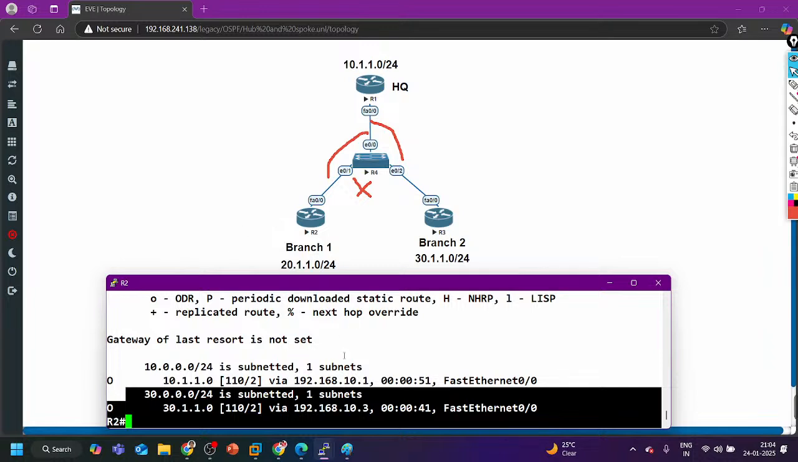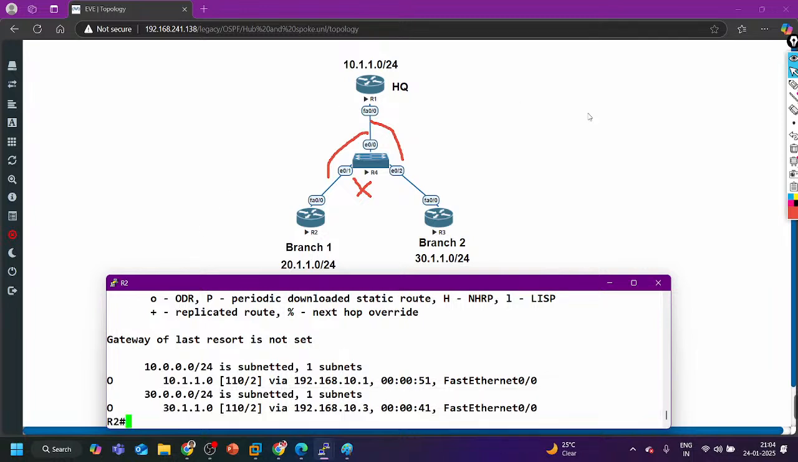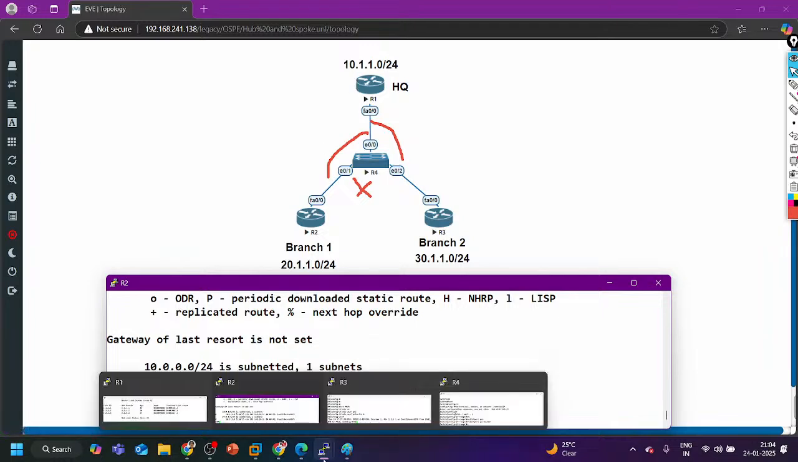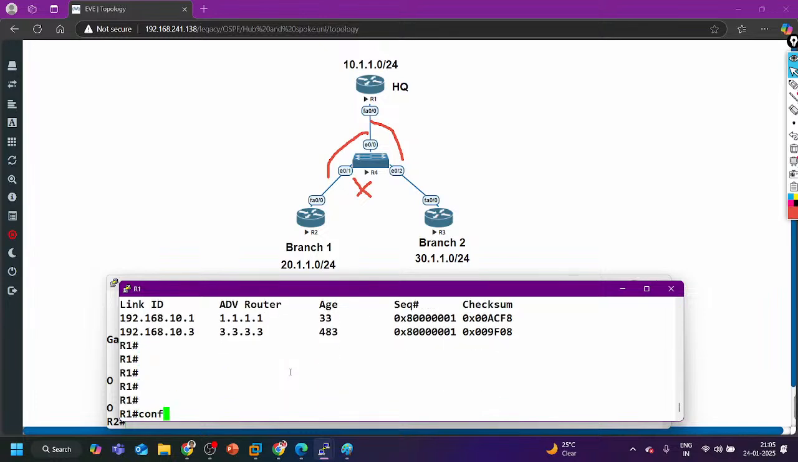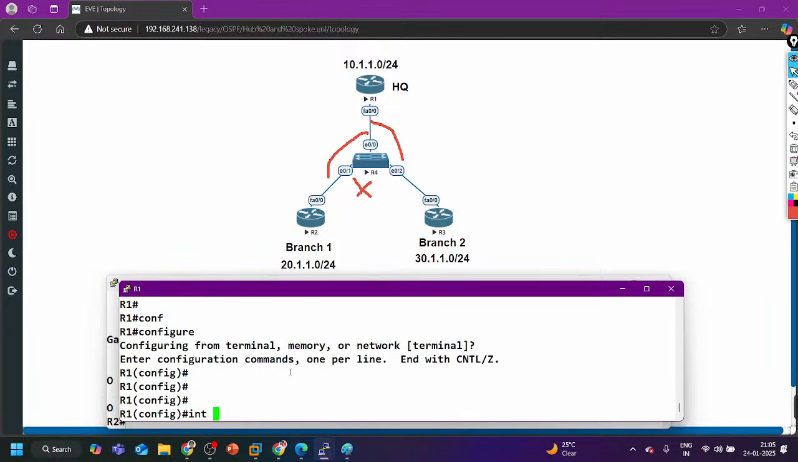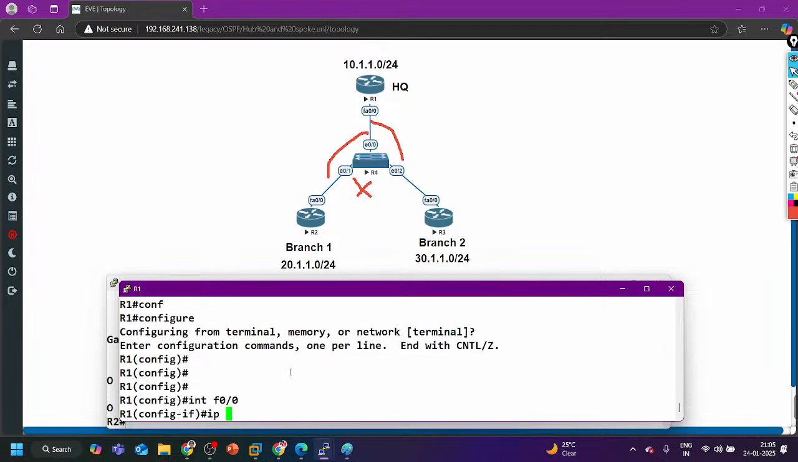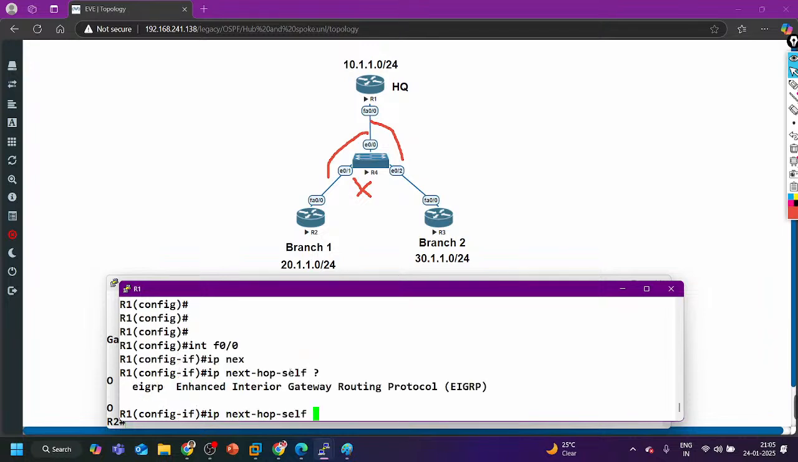Right? So better to change what? Network type here. See, in all the possible ways we tried, but sites are not able to communicate, and still there is DR. Even DR and BDR is not required. On the hub router, we can do one more thing to make communication possible: interface F0/0, IP next hop self.